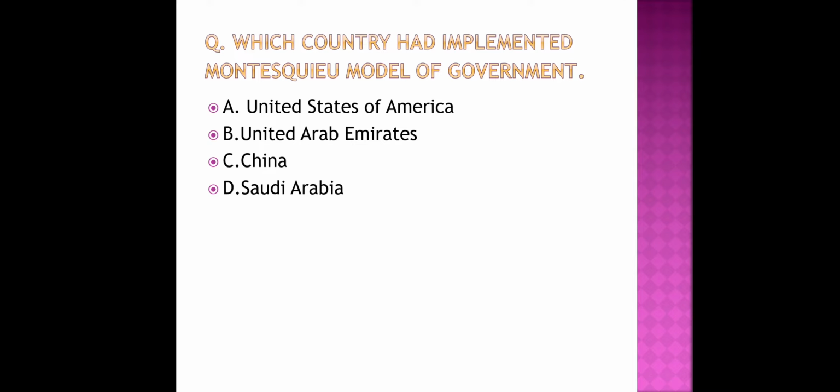United States of America, United States of Arab, China, or Saudi Arabia.